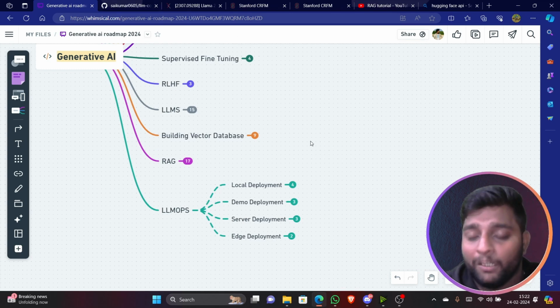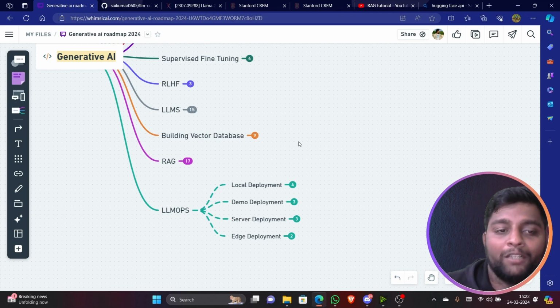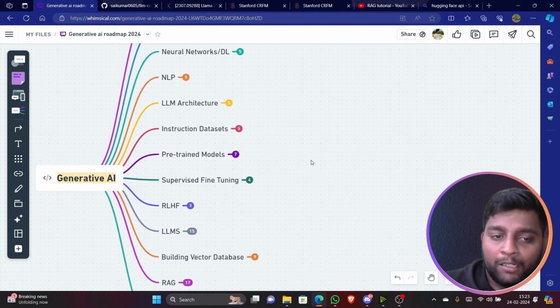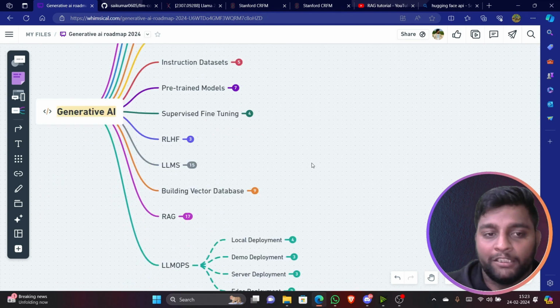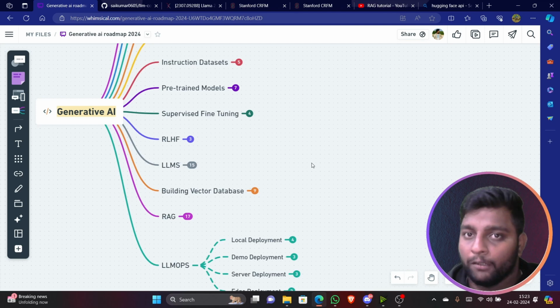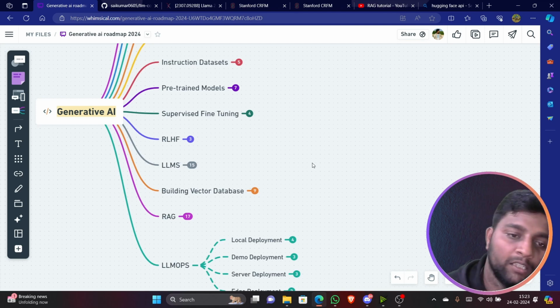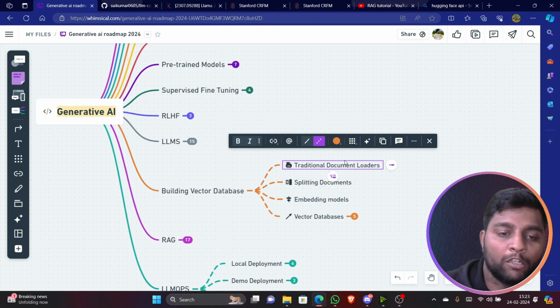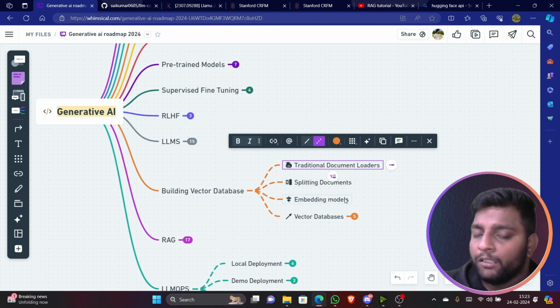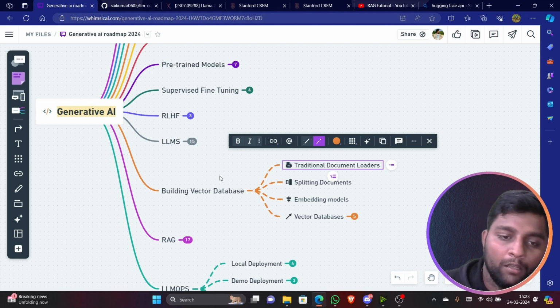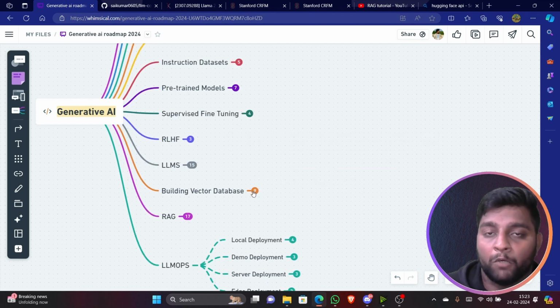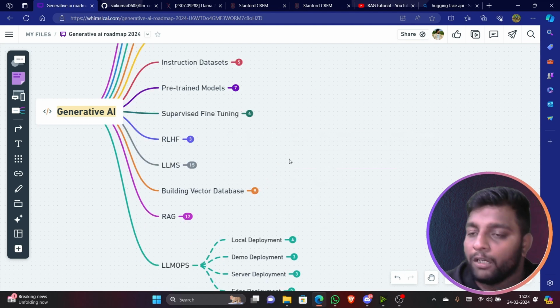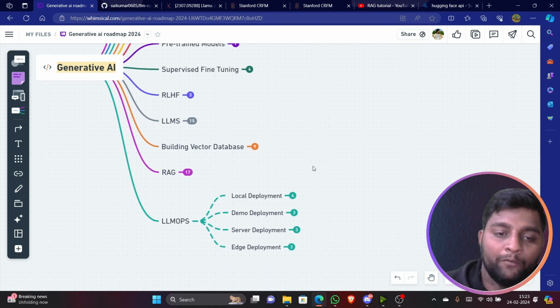See, it is completely project-based learning. When you implement, you will slowly learn one by one. Don't learn everything one after another. Take one topic from each section and learn it. For example, here, take the first one, the traditional document loader. Learn about that. Then the splitter. So learn one technique at a time. Don't learn everything at once. You will definitely get confused.